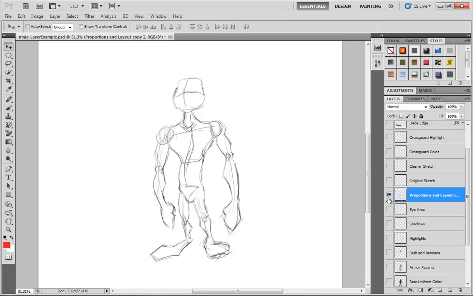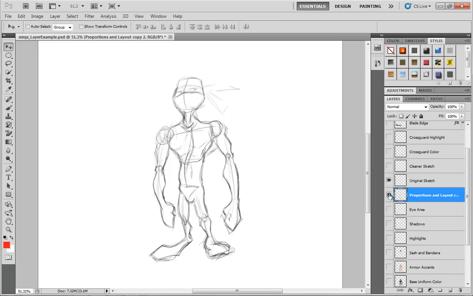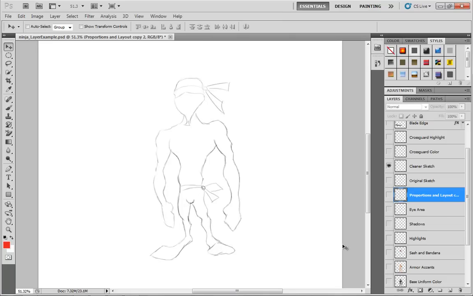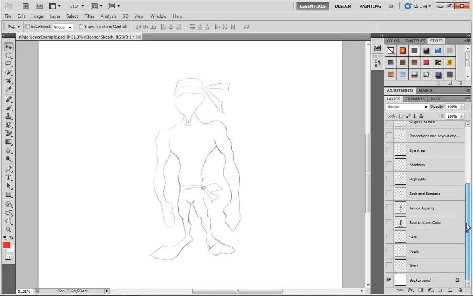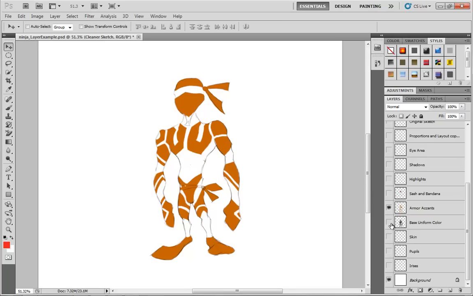So once we had the initial proportions down, and this guy's really kind of alarming proportions, we created a sketch, and I just created that by tracing over the original image. Also very, very faint. Once I had that, I created a much cleaner version of the sketch, which you can see here. The reason these are halfway through the stack is I was actually using the cleaner sketch as sort of an outline for the rest of the drawing. So we started off with a base uniform color, which I just sketched into dark gray, and then an armor accents area, so I just painted that on top. So you can see the armor accents are just on their own layer.